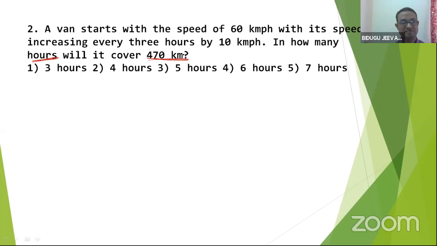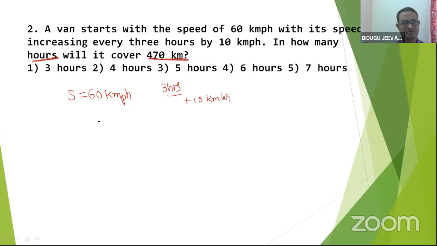Okay, let me start. A van starts with a speed of 60 km per hour. Its speed is given. Every 3 hours, speed increases by 10 km per hour. Okay? Right. How many hours will it take to cover 470 kilometers?